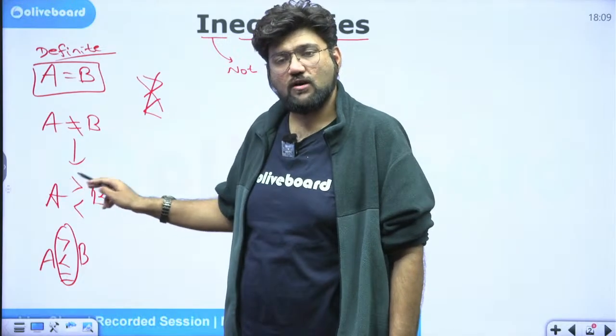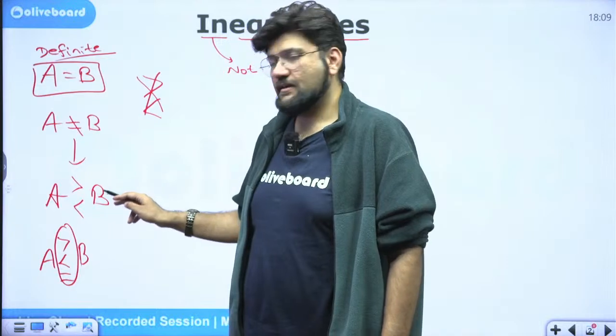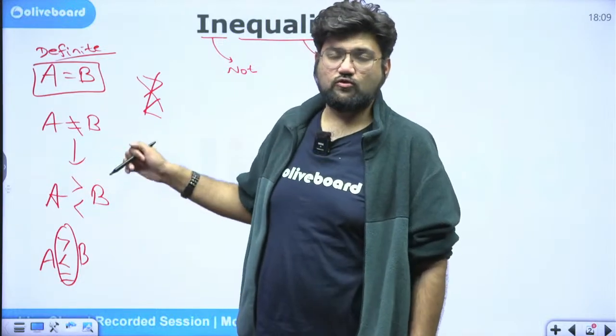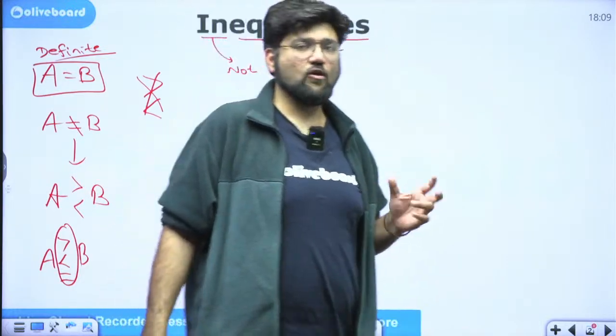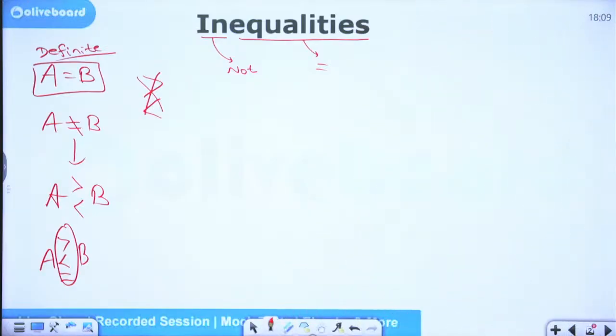The same sign is smaller than and greater than both. Less than and greater than both. A is less than B, B is greater than A. Again less than and greater than both. Depends on where it opens. Concave and convex world. Okay. This much I think you know, but I just need to go through everything so that you remember.